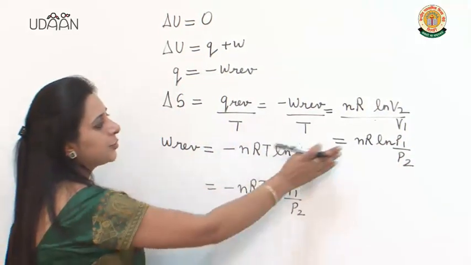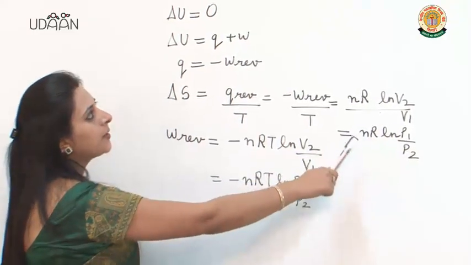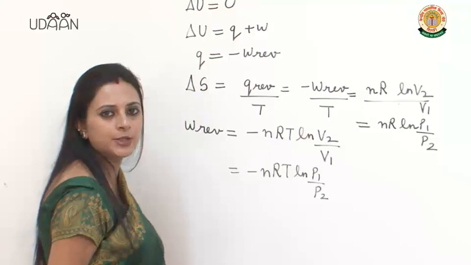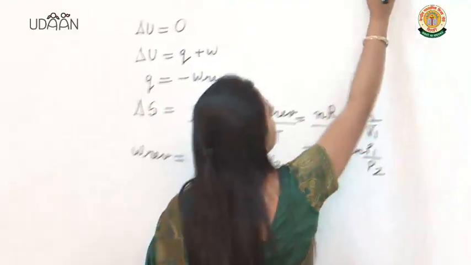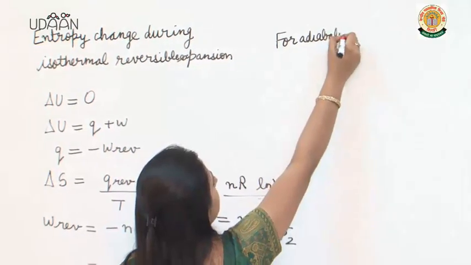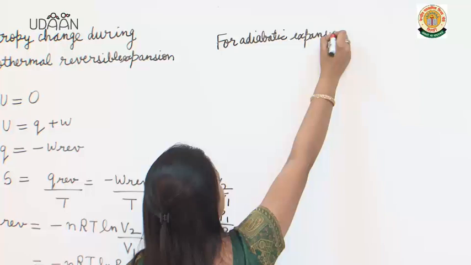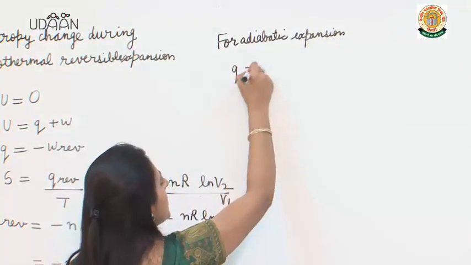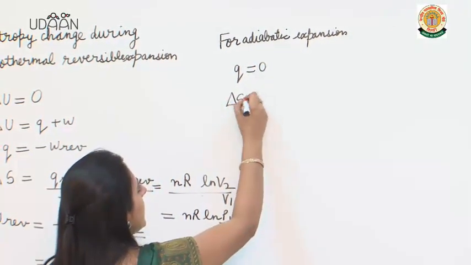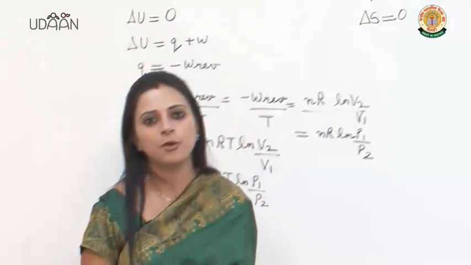So these are the two expressions for entropy change during isothermal reversible expansion. Now for adiabatic expansion, since Q is equal to 0, delta S will automatically become equal to 0.